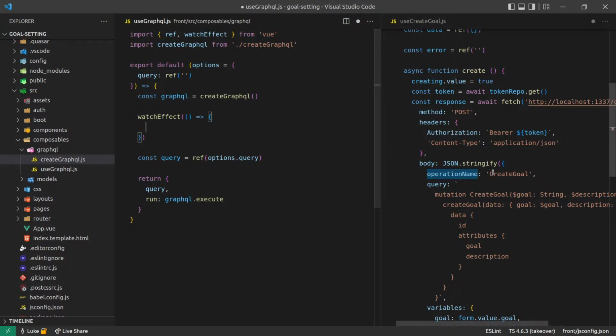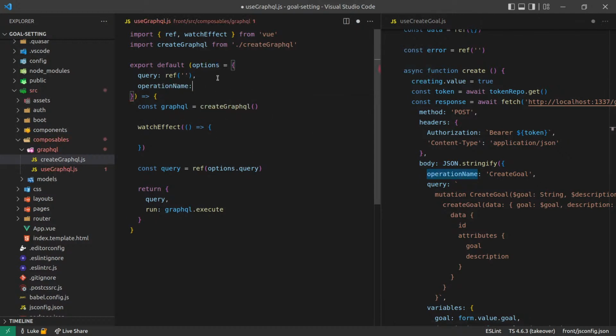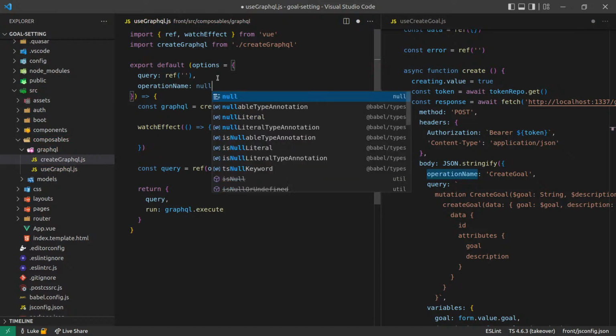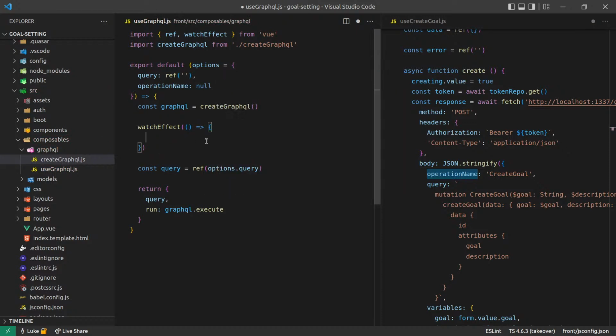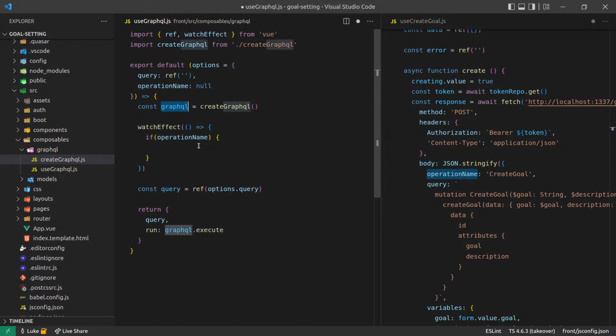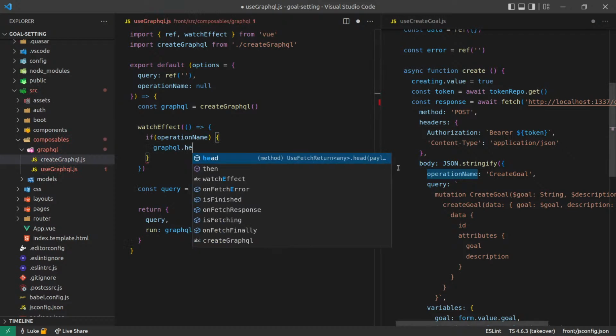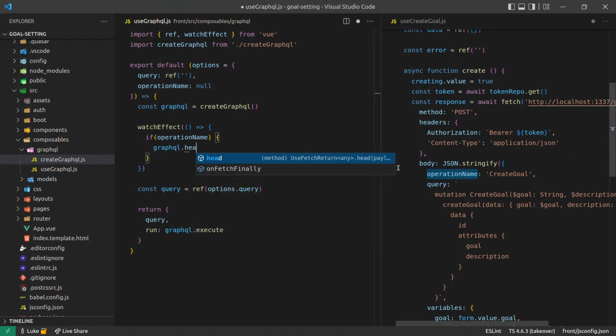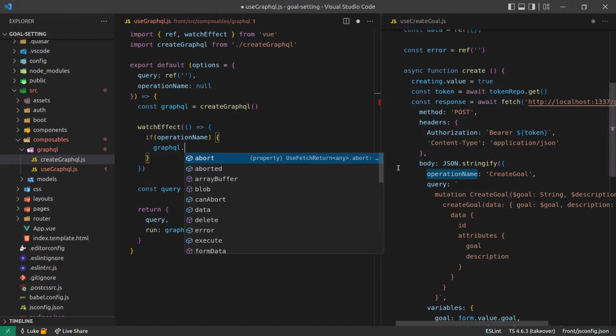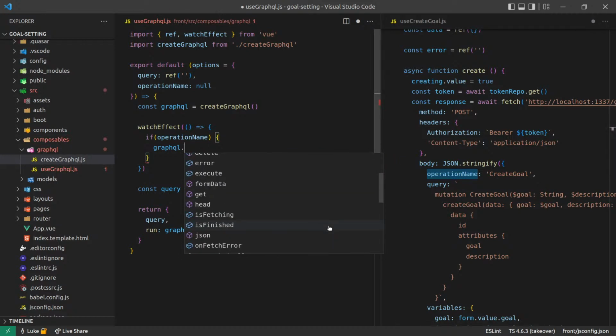Now, we were doing watch effect because we wanted to do the operation name. So what we might do is say operation name is equal to null. And then I can say if operation name, then GraphQL dot can we set headers here?